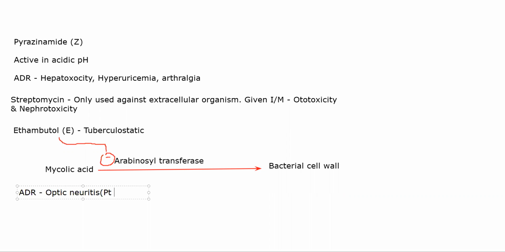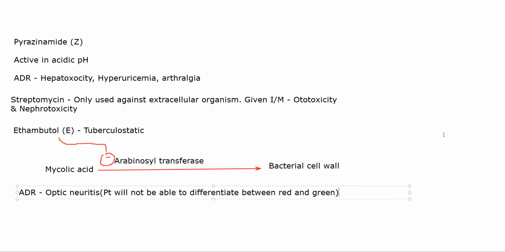So the patient will not be able to differentiate between red and green. This is fine in adults, but the problem is if you give it in children. In adults, if you suspect the patient might have optic neuritis and the patient themselves tell you, "I'm not able to distinguish between red and green, I think there is a problem," then you will obviously stop the drug, switch the drug, maybe decrease the dose.